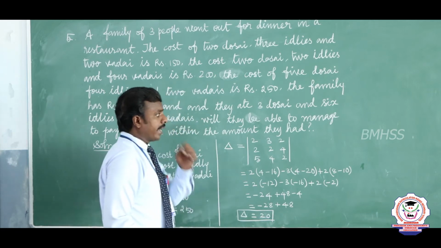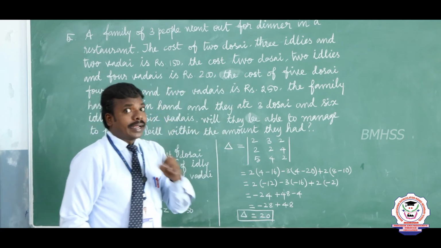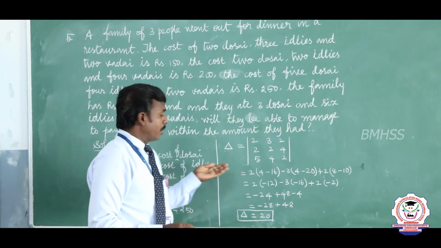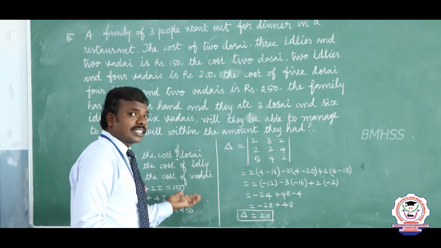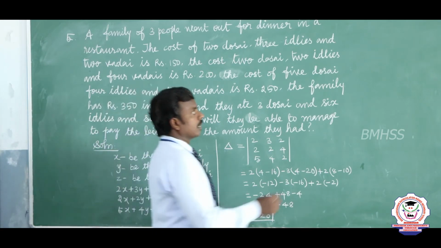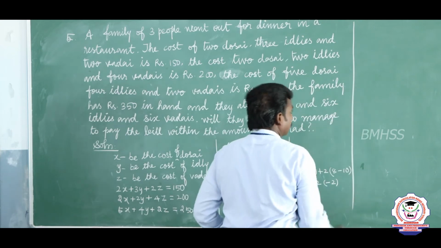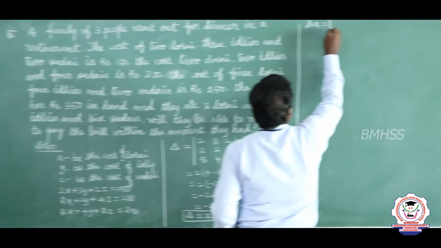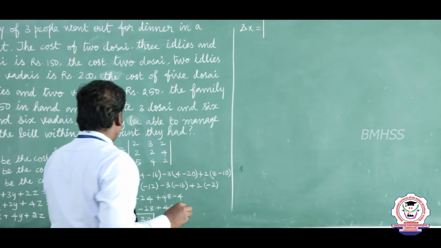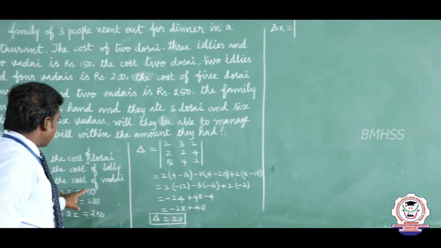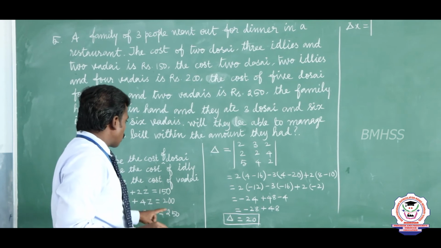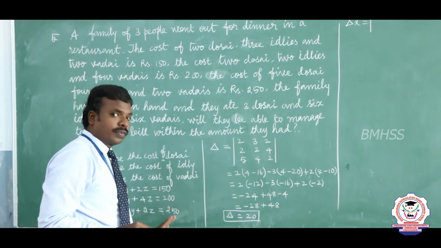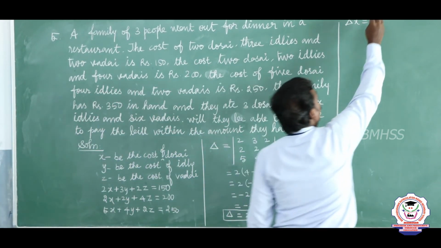Next I am going to find del x. So del x is also very simple. I am going to replace the constant value in the place of the coefficient of x. From this we can write del x, which is equal to: first I replace the constants in the place of the coefficient of x, that is in the first column, 150, 200, 250.